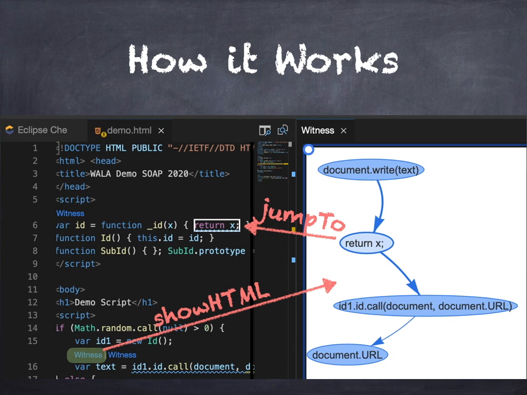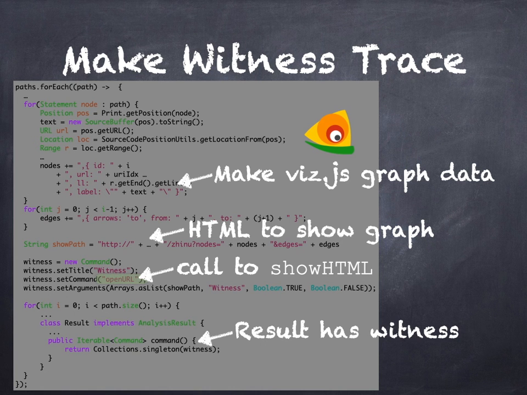To give you a little more detail, the first step is to make a witness trace. You remember we said paths. When we edited the driver, we computed paths. Now this is what we do with them. For each path, we go through, and you don't need to read the code in detail, but the first step is to create a viz.js graph data structure, which is basically the nodes and edges. And notice that we have precise information from Walla. We can get positions, we can get source text. So we can take the IR nodes that constitute the tainted path, and we can extract all the relevant source information to make viz.js graph data.